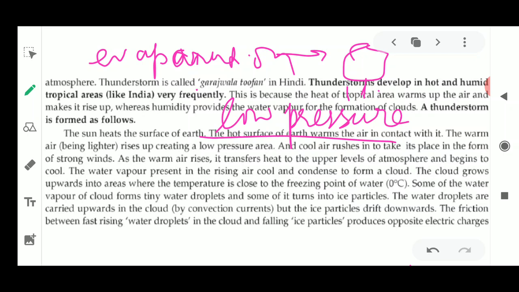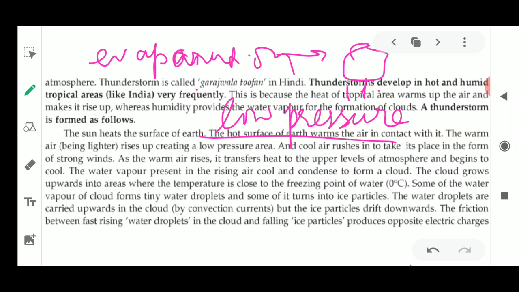Okay, so they fill that space. So it becomes very important to understand why this low pressure and high pressure difference is being created. This pressure difference is always being created because of the molecules of the air which is present on the surface of the land from where this evaporation is taking place, whether it is from the sea side or from the land side.